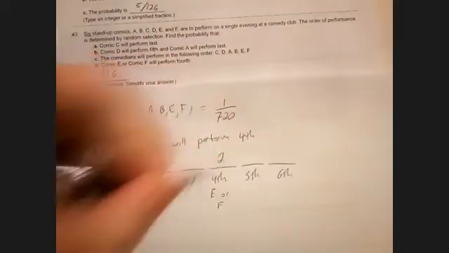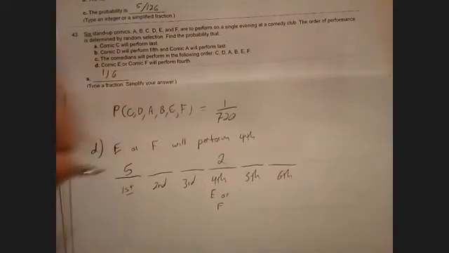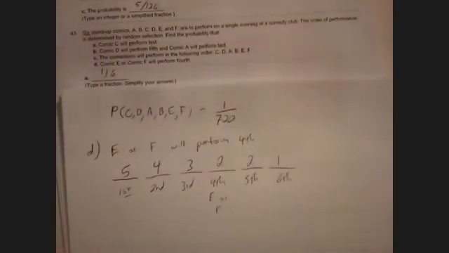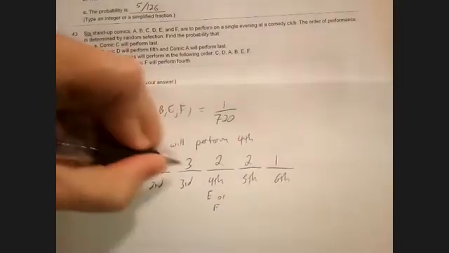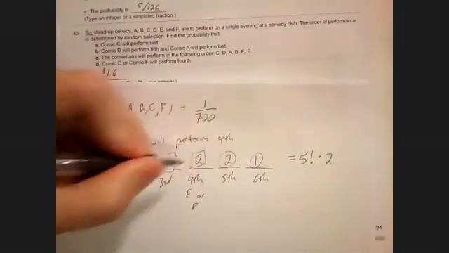So that leaves us with 2 possibilities. Now, I've only chosen one of those. Even though I put a 2 here, that's just 2 possibilities, but I have only chosen one. So I had 6 total comics. I now have 5 that could go first, 4 that could go second, 3 that could go third, 2, 1. So these make 5 factorial. So I end up with 5 factorial times 2 times this 2.